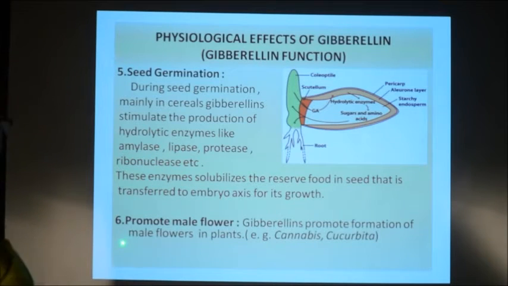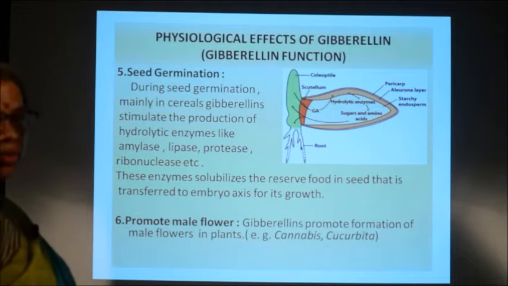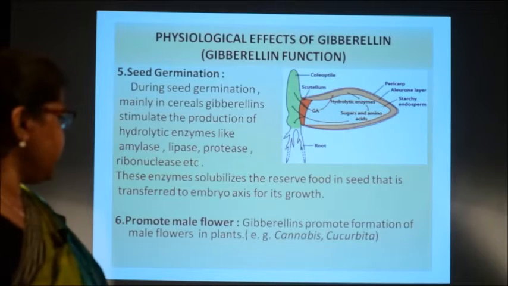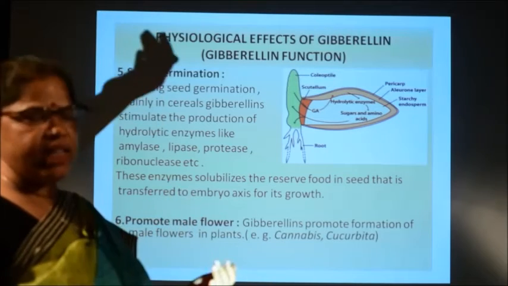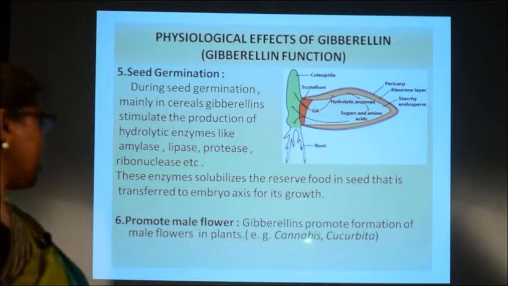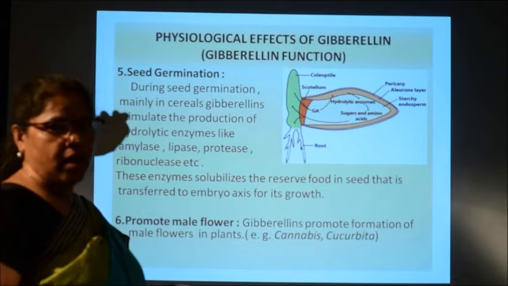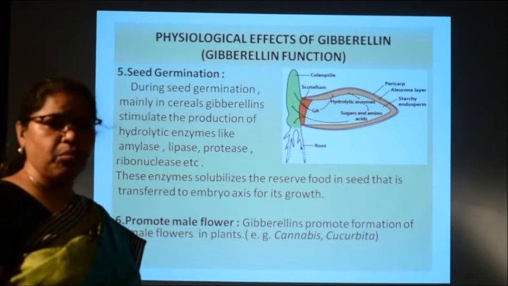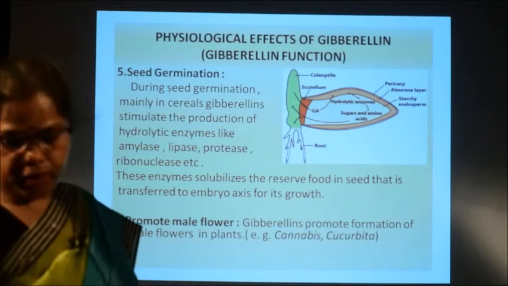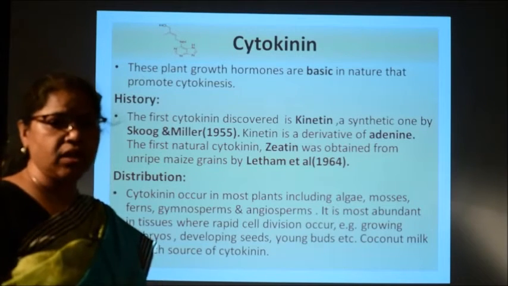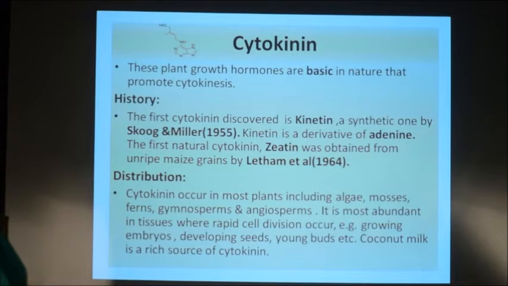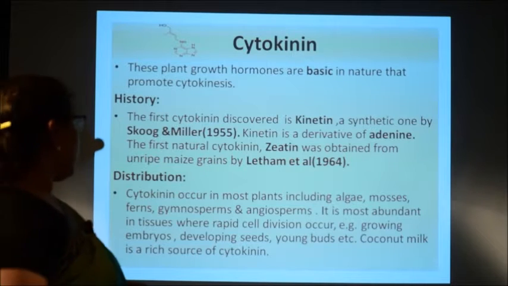And the next one is promotion of male flower. Gibberellins promote formation of male flowers, or you can say they promote maleness in plants like cannabis, cucurbita, etc. So, if you apply gibberellin, a greater number of male flowers will be produced. So, all these are the functions of gibberellins. Now we will discuss the next hormone, that is cytokinin.